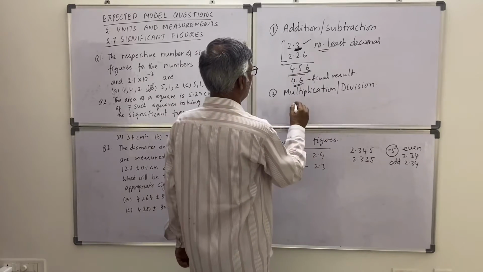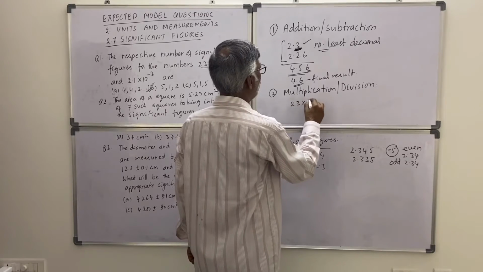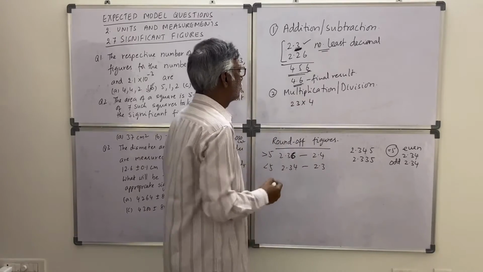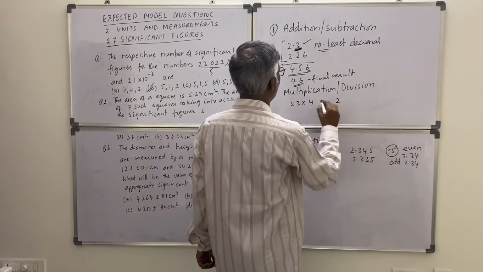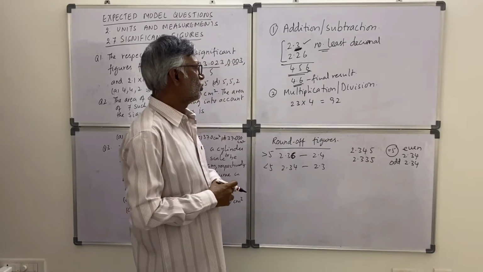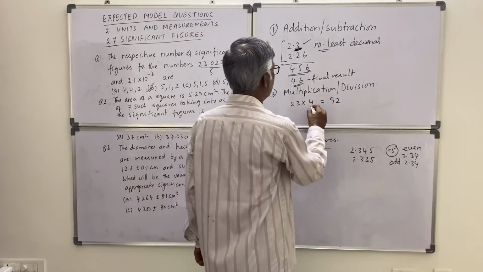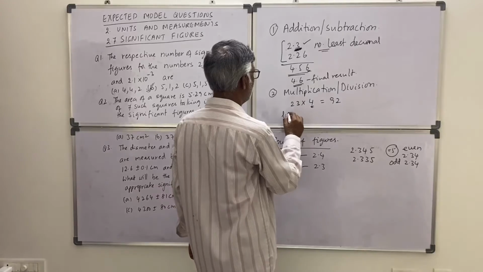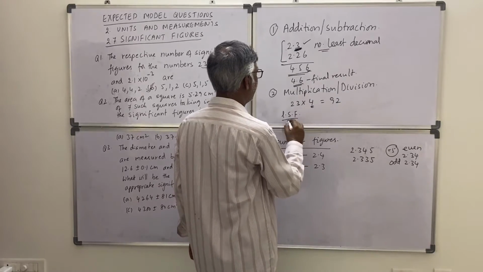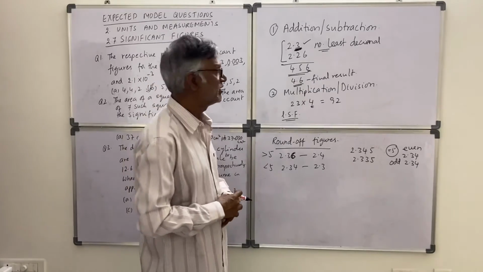In this, the rule is, suppose 23 into 4, if you are multiplying, how much is this? 92. So what happens is, here the least number of significant figures, whichever has the least significant figures, you keep only that many significant figures finally.